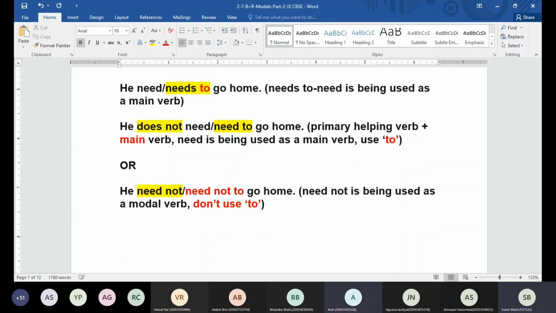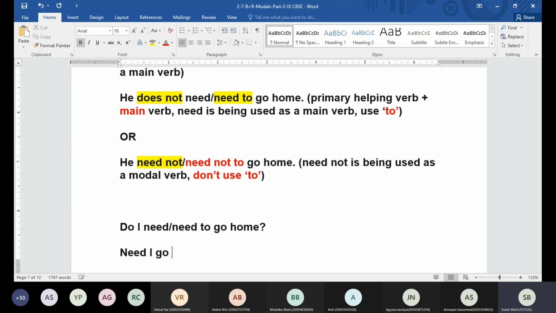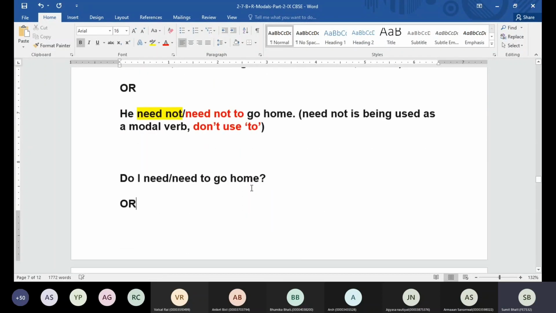If I want to change the sentence into interrogative, I can say, do I need to go home? Or need I go home? Or need I to go home? So how will you make the sentence? First one, do I need or need to go home? Need to. Very good. Do I need to, because what are we using at the beginning?